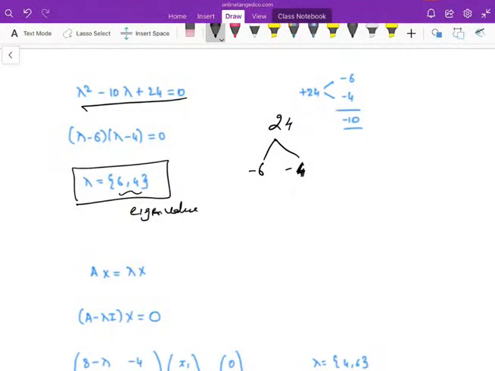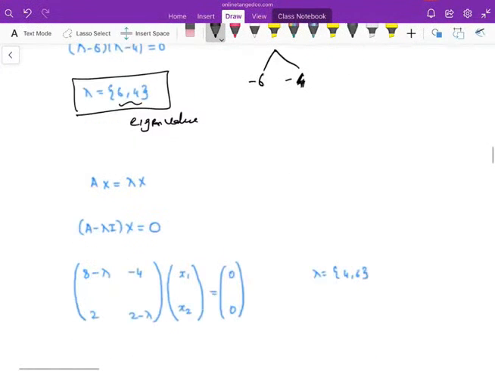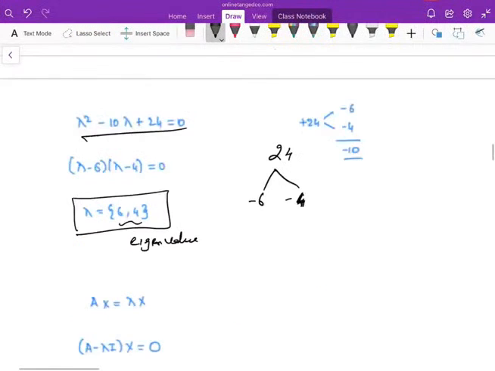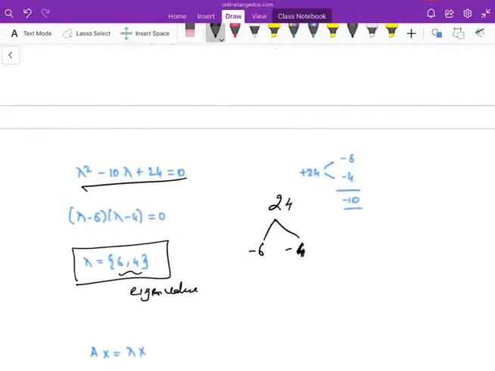Let us find out the corresponding eigenvectors. How to find the eigenvectors? Just substitute any one of the lambda in the,